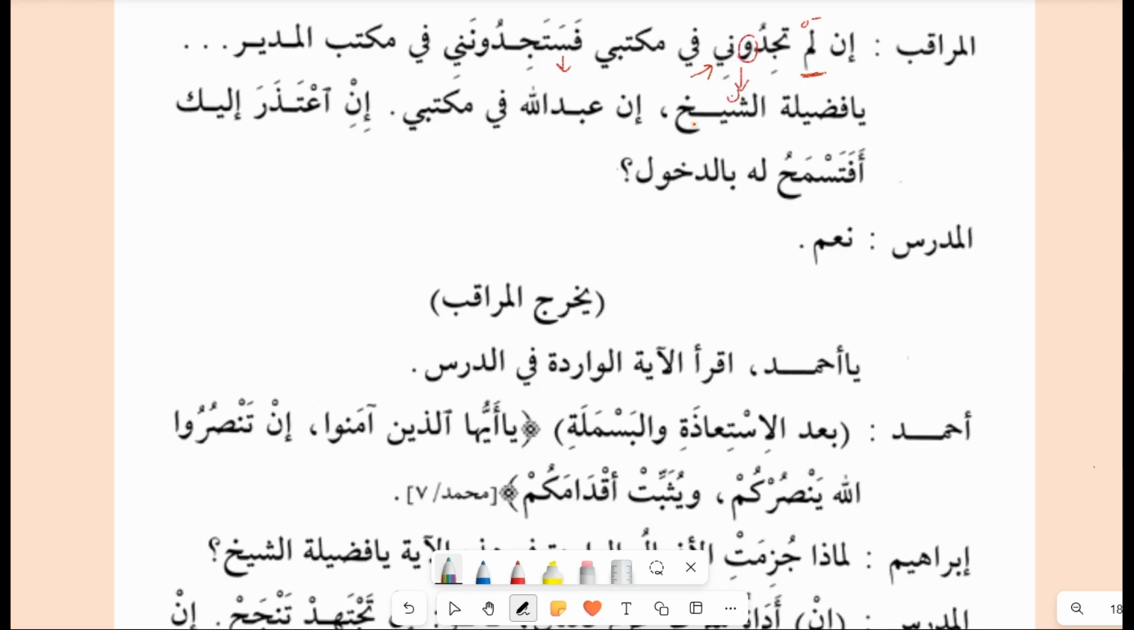Ya fadilat al-sheikh, so the Muraqib is asking the teacher, in Abdullah fi maktabi, Abdullah is in my office. In i'tadhara ilayk, he is asking, I apologize, afatasmahu lahu bidukhul, will you allow him for entering the class? Because now Abdullah will be late to enter the class. So the teacher says, now. Now the scene changes to Yakhruju al-Muraqib. So he goes away, and now the scene turns to the students. The teacher is now again starting to teach the students.